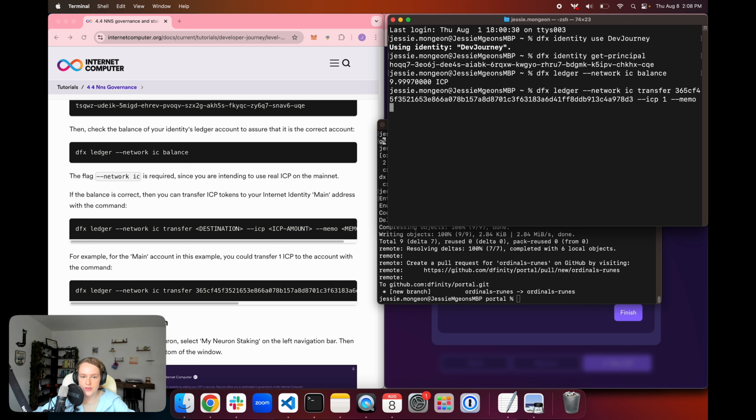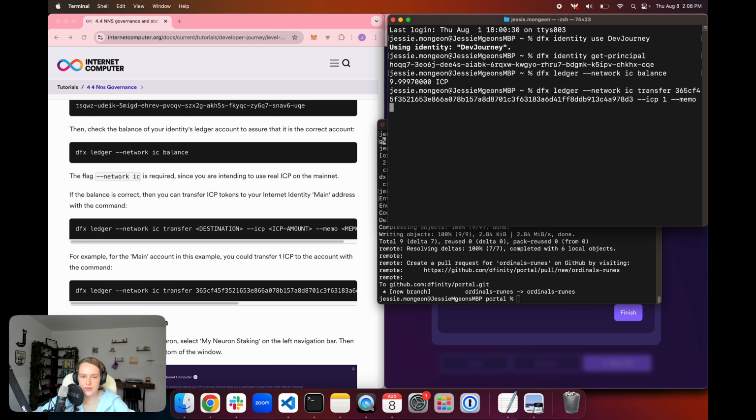So I will update these after the video. And so to stake ICP, we'll hit stake ICP at the bottom, and then we'll enter the amount. And for this, I'm just going to put 1 ICP and then hit create, and it will take a moment.